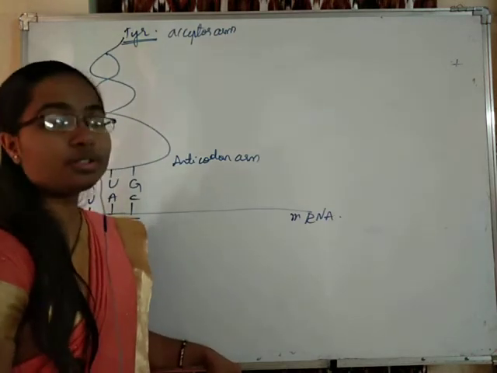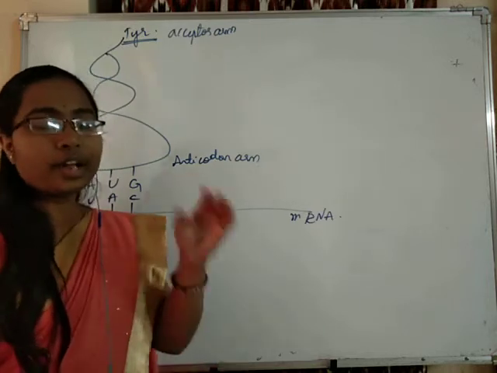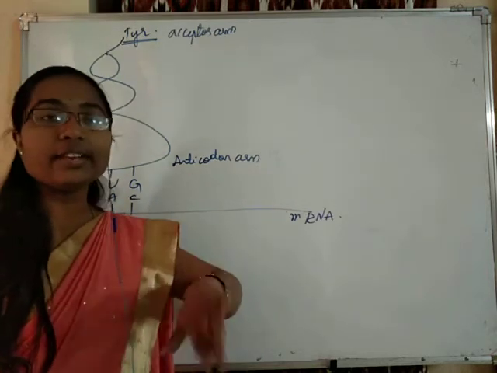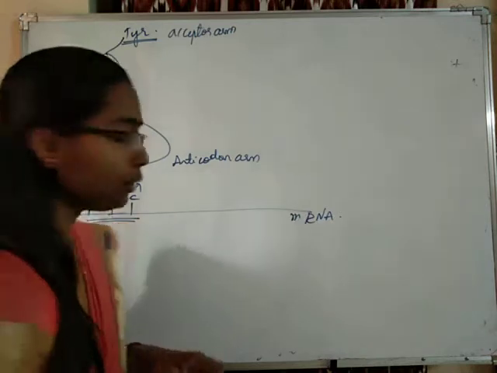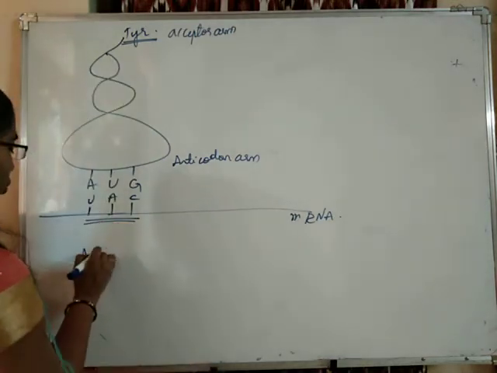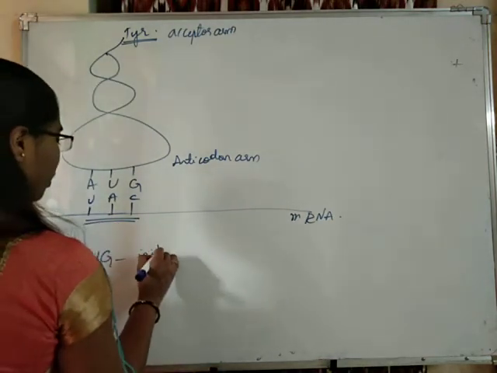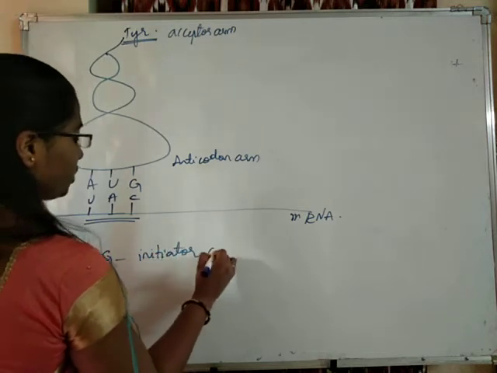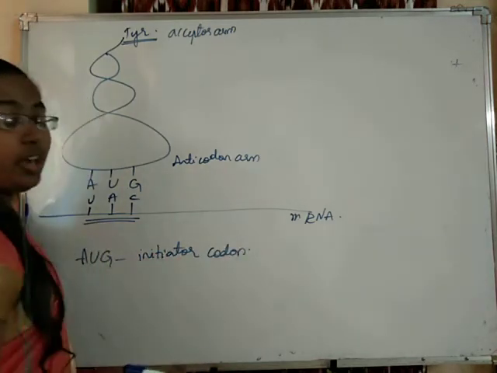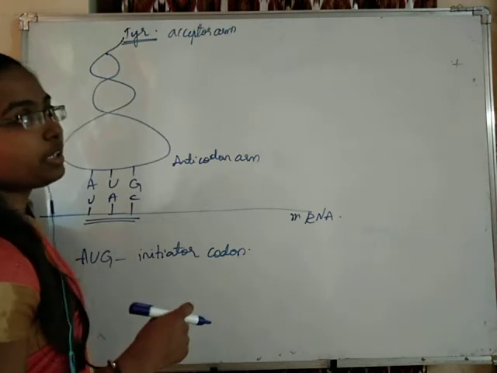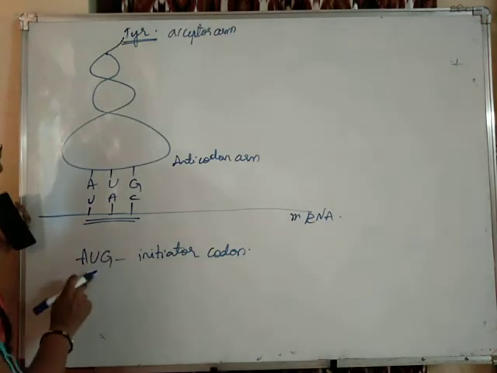You know students, every mRNA which is translated into proteins begins with AUG, isn't it? AUG is the initiator codon. Any mRNA being translated into proteins will begin with the codon AUG.